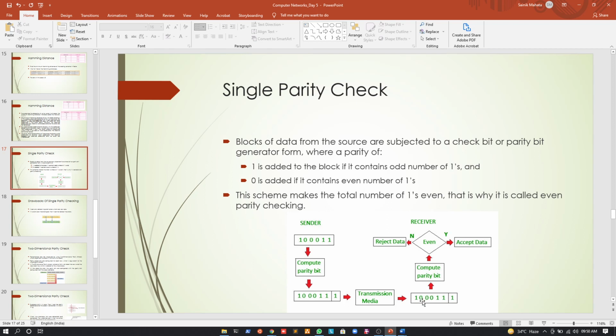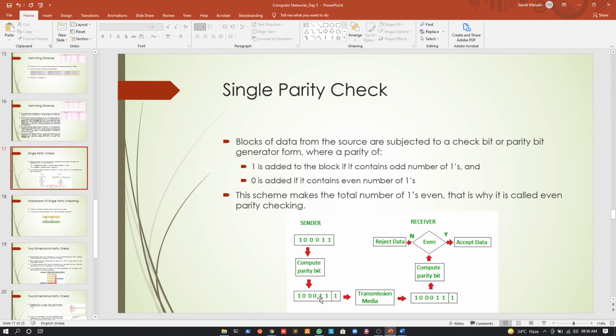Because if the second bit of 0 becomes a 1, the number of ones becomes even, so the parity will become 0. The receiver will find that the sender is sending me a parity bit of 1, but I am calculating the parity bit to be a 0. If the parity bit mismatches, I will say that there is an error in the data, and I will not accept the data.